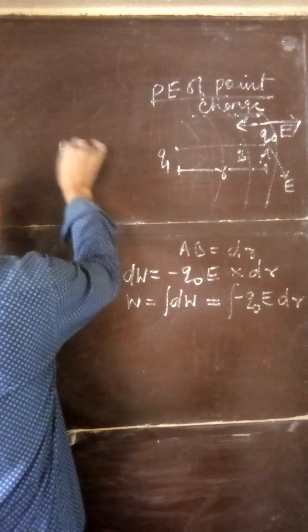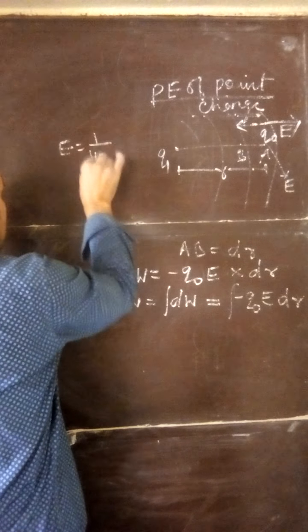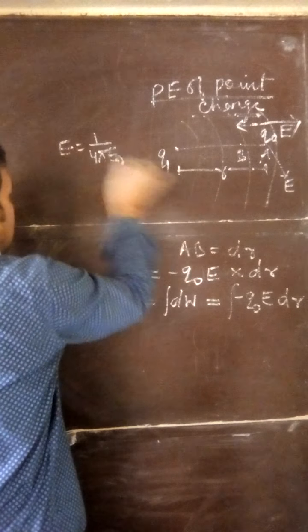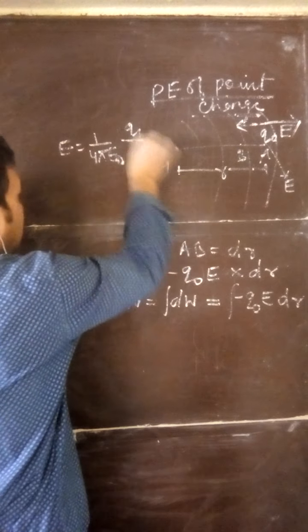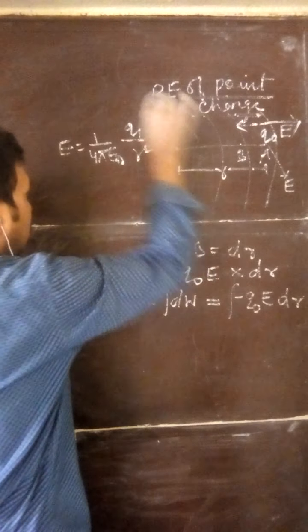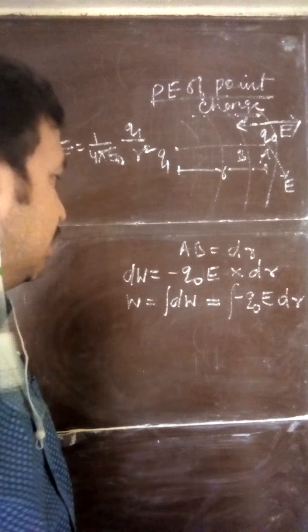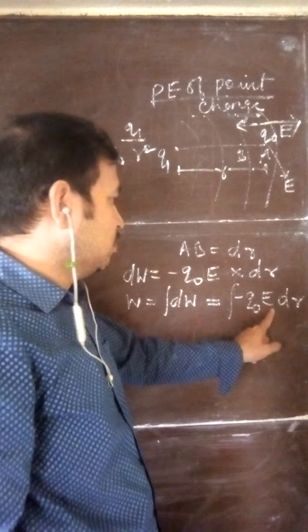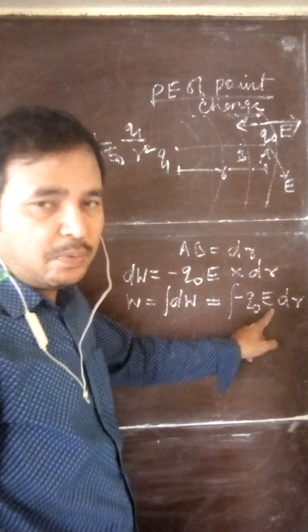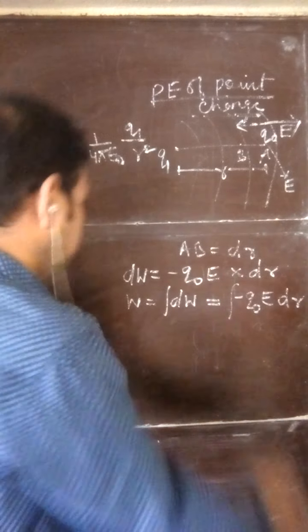The electric field is equal to 1 by 4 pi epsilon naught times Q1 by R square. This is the electric field due to Q1 at point A. So put the value here and then we will put the limits of integration.